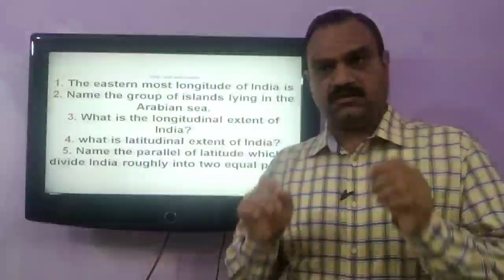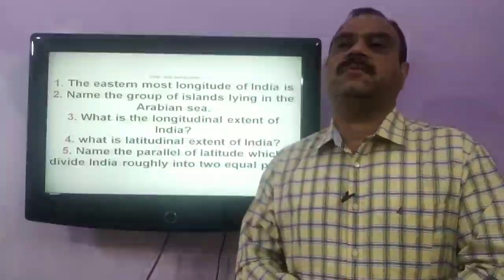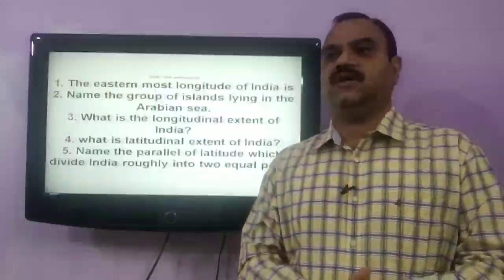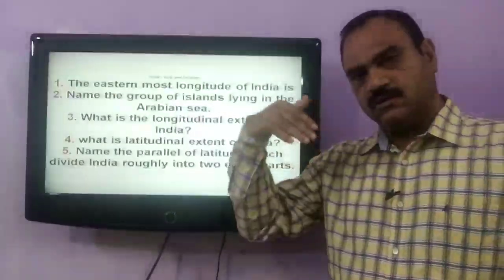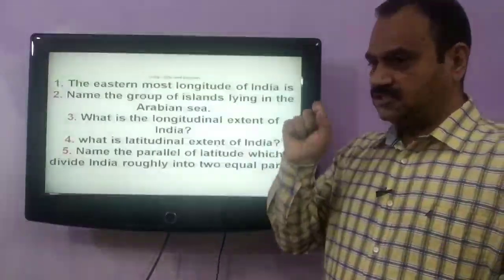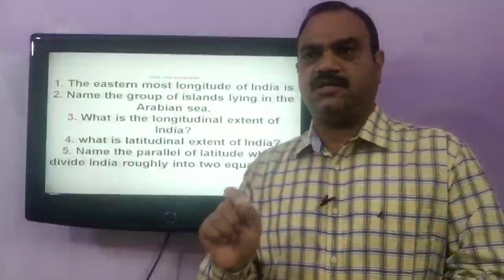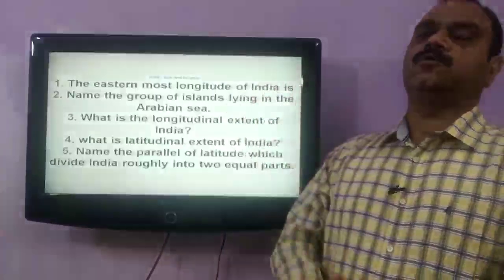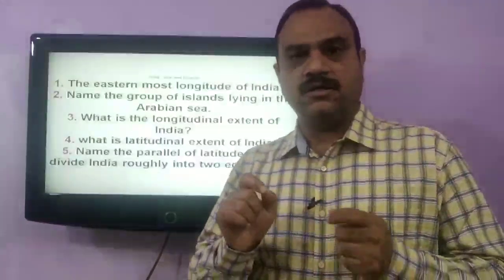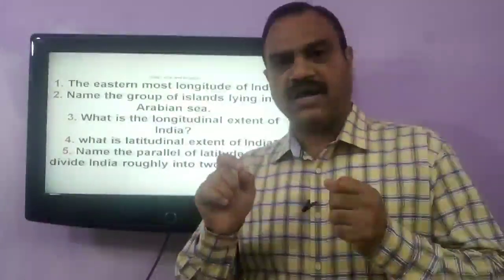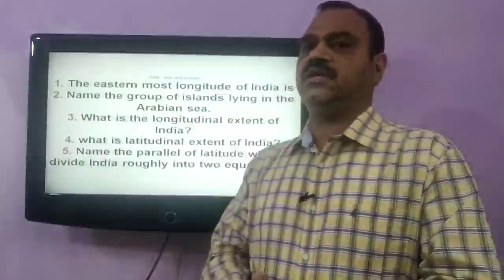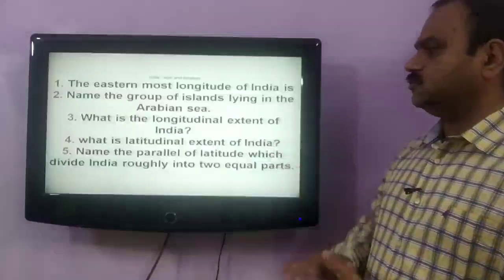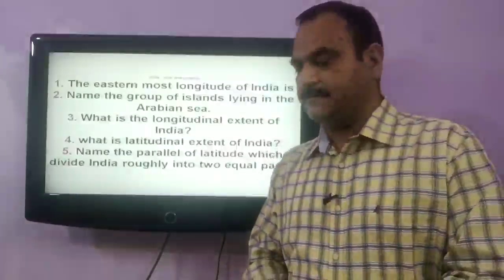Equator divides the earth into two equal parts, the northern hemisphere and southern hemisphere. India lies in the northern hemisphere and its boundary starts at 8 degree 4 minutes north and goes up to 37 degree 6 minutes north in the state of Kashmir. So this is the latitudinal extent of India.